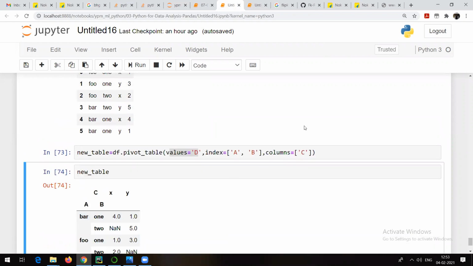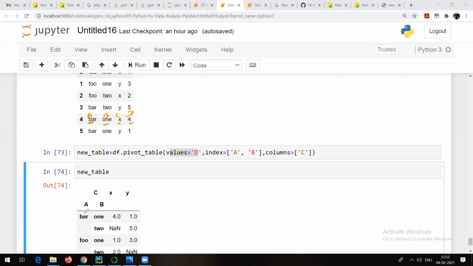Right? So let me show you the same operation which I was trying to do in the earlier case. What I wanted to search, I want to know what is the value of X, suppose. So what I will do is I know that the A value is bar, the B value is 1, then the C value is X and then the D value is 4. Yeah, this is what I want.